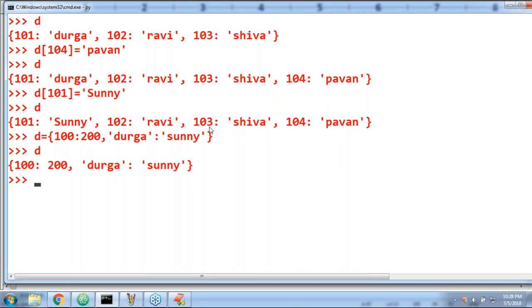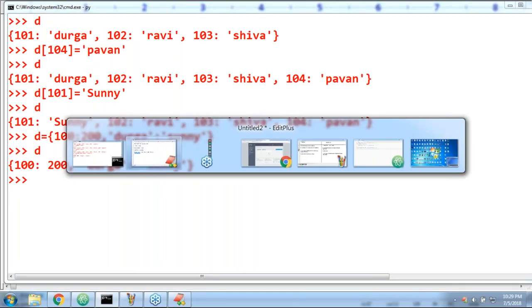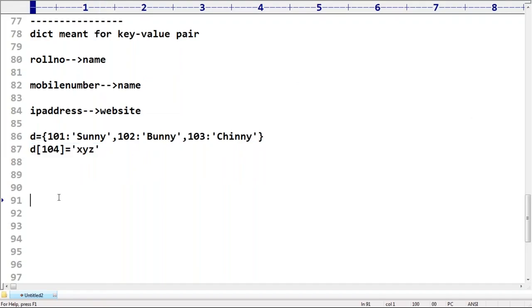Just be aware of the basic idea here. Python itself is case sensitive. Obviously, keys are case sensitive, values are case sensitive, and so on. Yes, value None is allowed. Okay, that's all, friends.